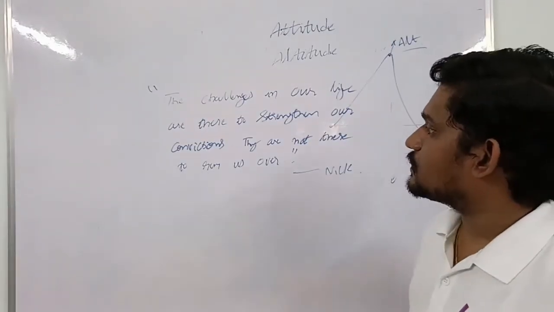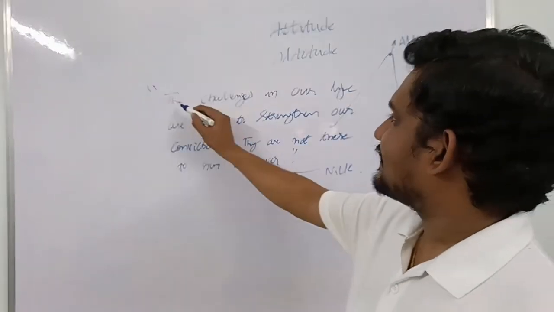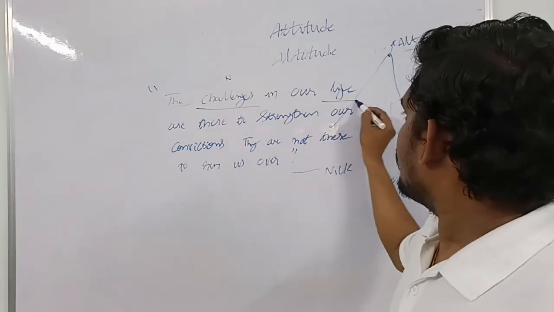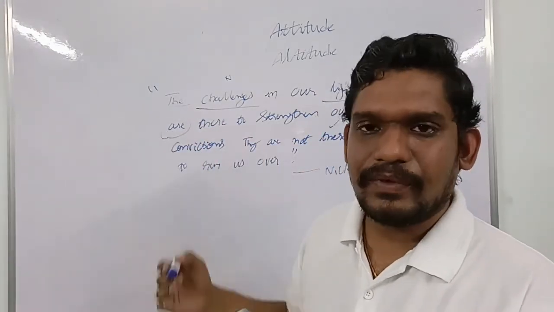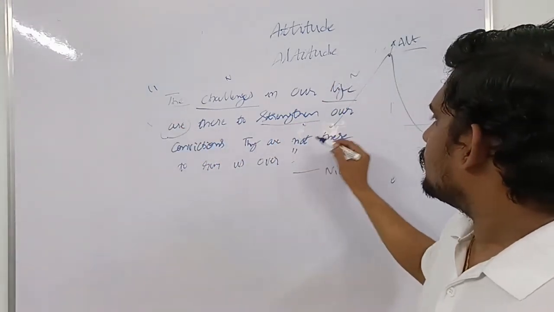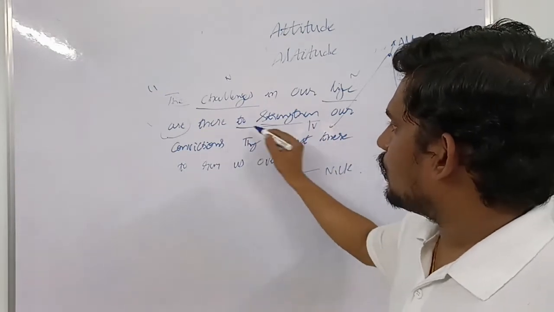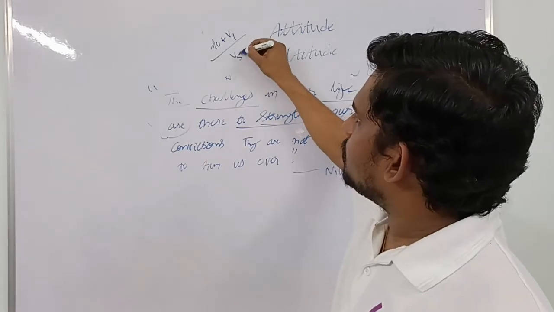So by looking at the statement, we can derive the parts of speech also here. The is an article, challenges is a noun, life is a noun, are is acting as a main verb. There are different kinds of verbs, so this are is a verb here. Strengthen is a verb, as it is involved with to plus v1, the fifth form of the verb.